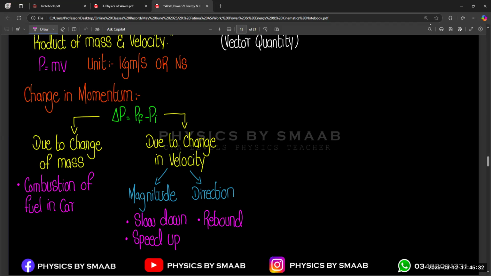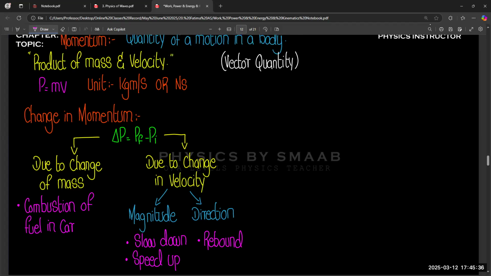Okay. Second, the concept of impulse. From the concept of impulse, we derive the other definition of force.